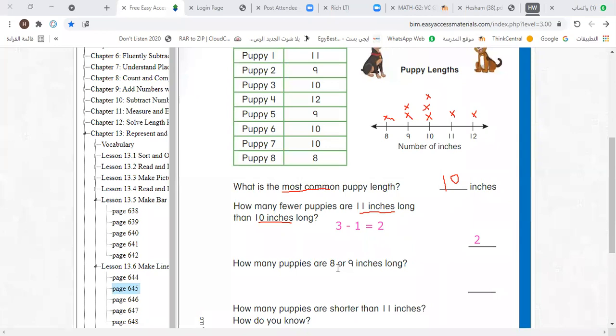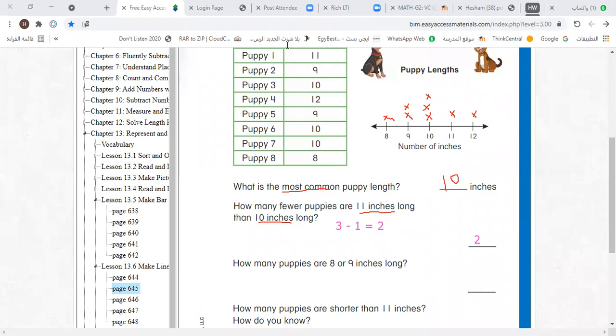How many puppies are 8 or 9 inches long? Here plus or minus? Who remembers this? 8 or 9 means plus. I'll choose Omar Haytham. Hello Omar, how are you? Fine, thank you. Omar, here plus or minus?